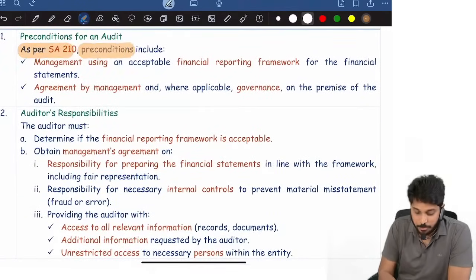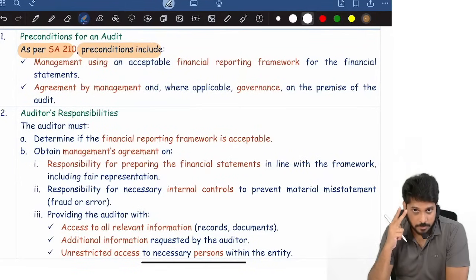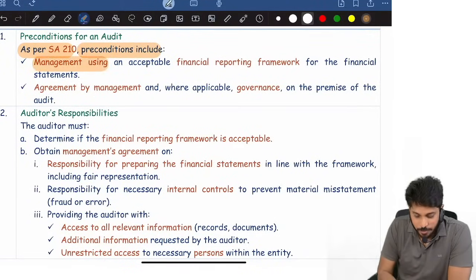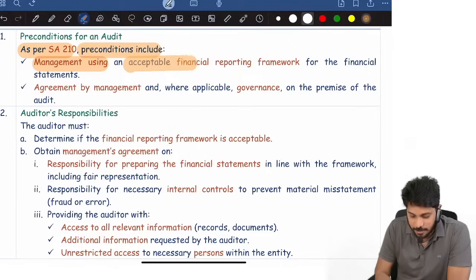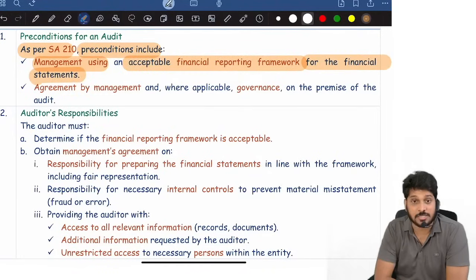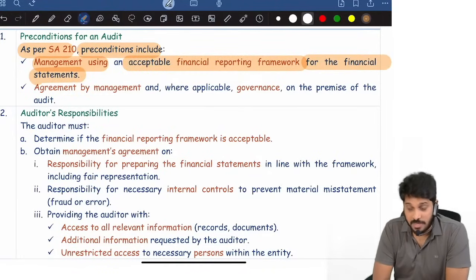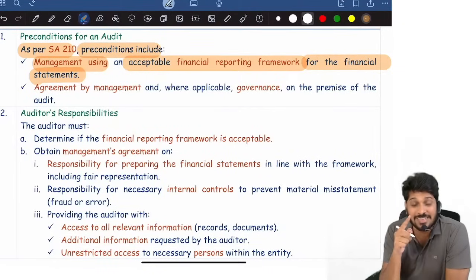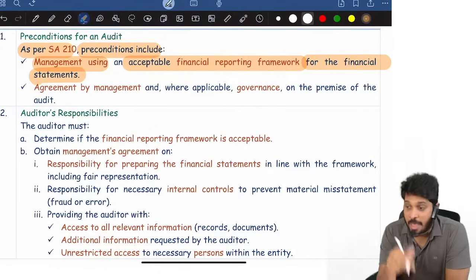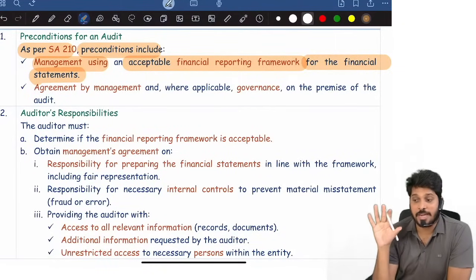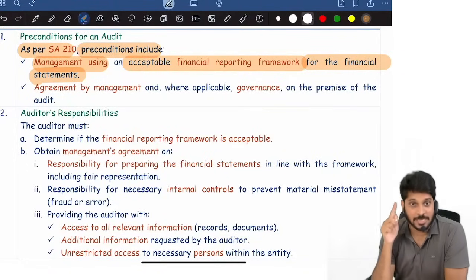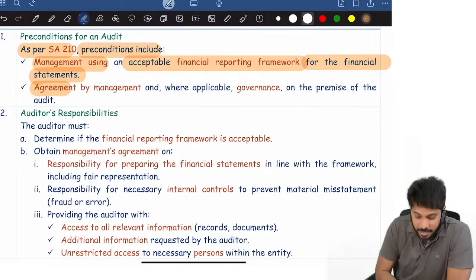As per 210, preconditions include two things. One, management using an acceptable financial reporting framework for financials. Auditor has to check whether financial statements are prepared by the management using a financial reporting framework that is acceptable. At the beginning of audit, you should ask management, are you going to prepare financials as per Schedule 3 only? Management says yes. Okay, precondition is present.